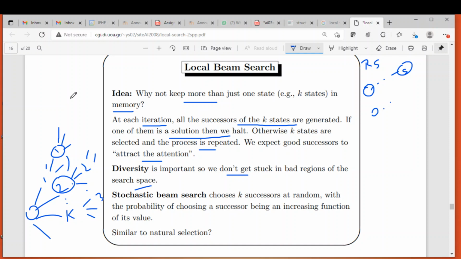There is one suggestion given to improve this and make it diverse, called stochastic beam search. It chooses k successors at random, with the probability of choosing a successor being an increasing function of its value. Whereas in normal beam search, the k successors are the best nodes, chosen based on their evaluation function, stochastic beam search says you choose the k successors at random. When you choose the k successors at random, the algorithm can maintain diversity.